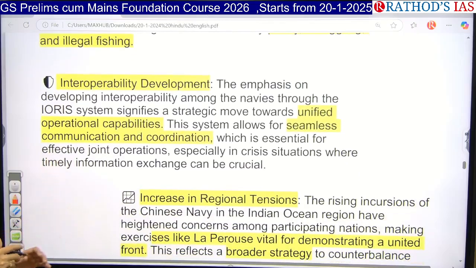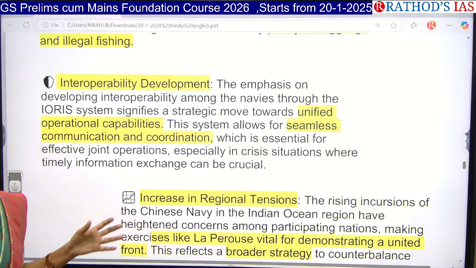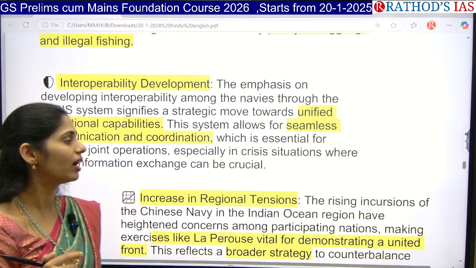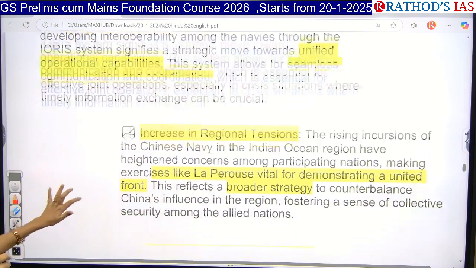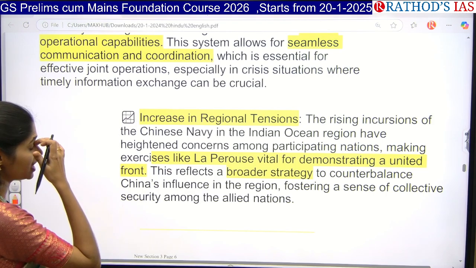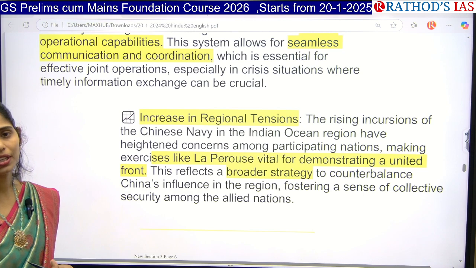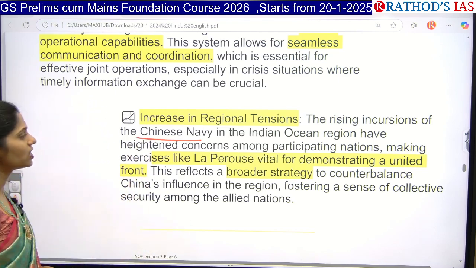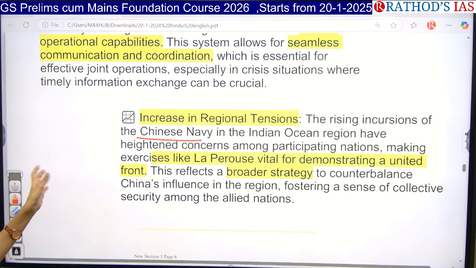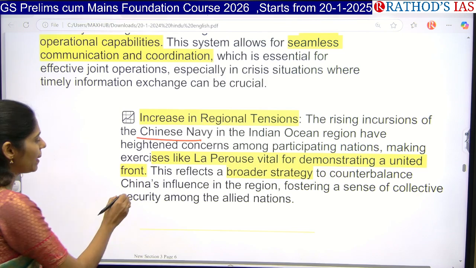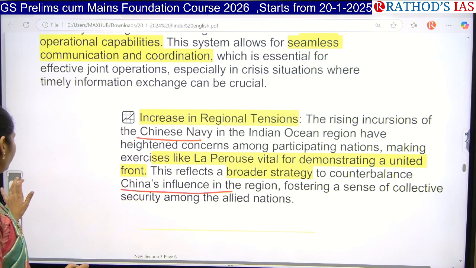And they also want to focus on seamless communication and coordination between these countries, because whenever 9 countries come together and do this kind of operation, obviously we need proper sharing of communication. And they are also focusing on increasing regional tensions, like recently we can see most of the times Chinese will be violating the rules and regulations, especially the Chinese Navy in the Indian Ocean region, which is also one of the important threats that we are having. So especially we are focusing on a broader strategy to counterbalance the influence of China in this region.